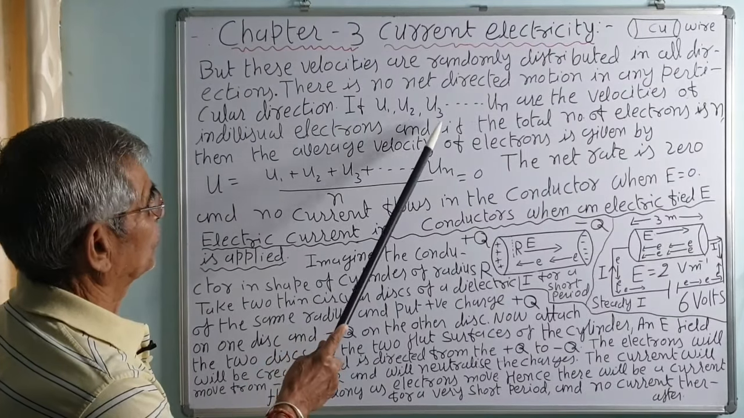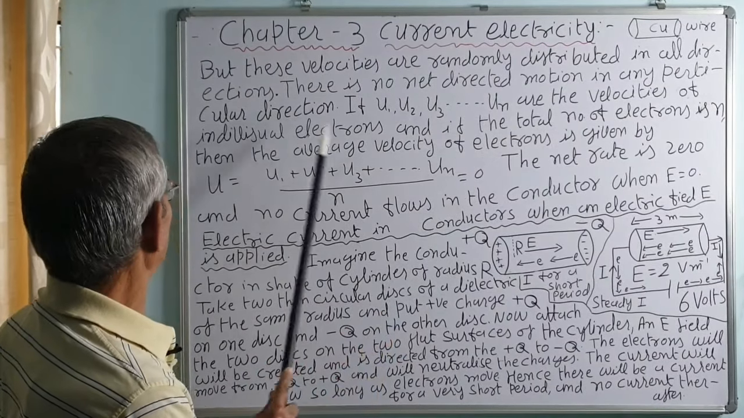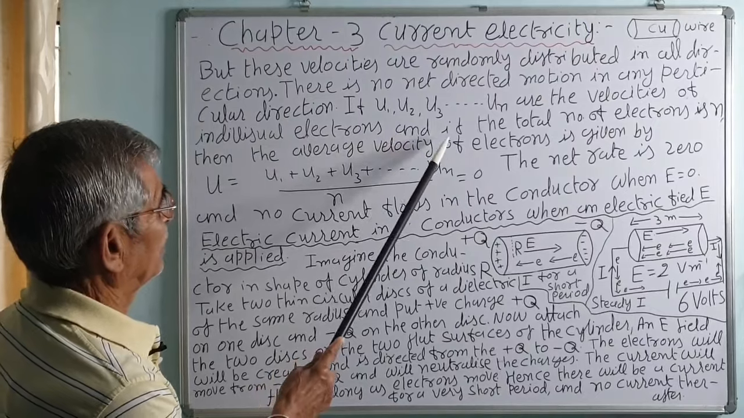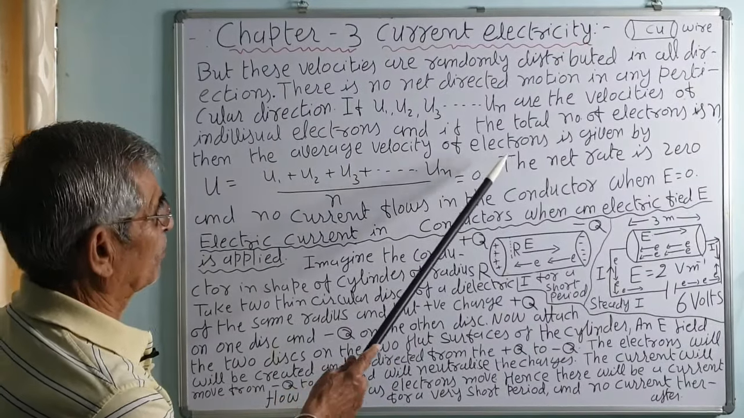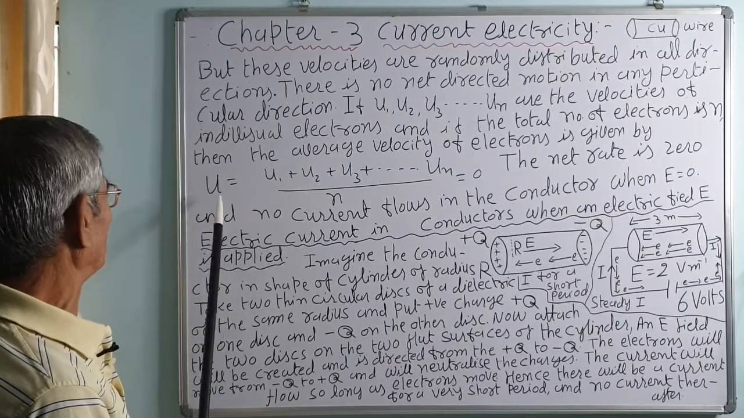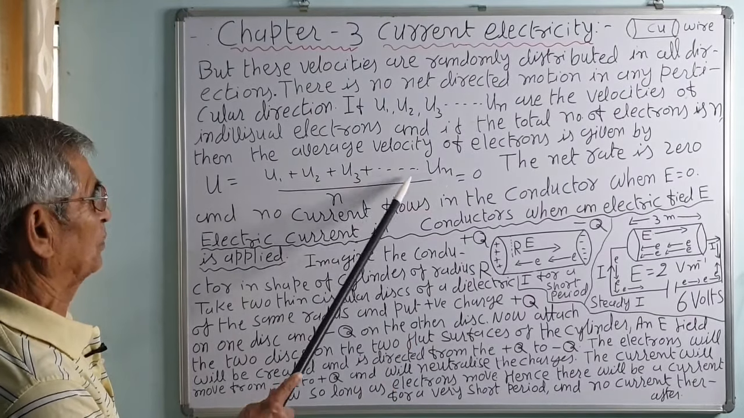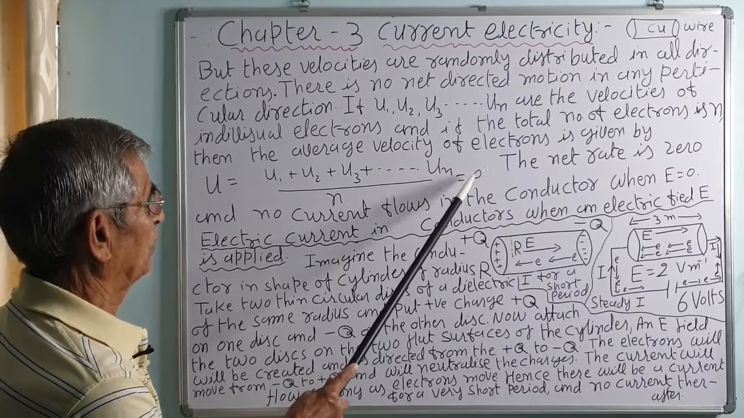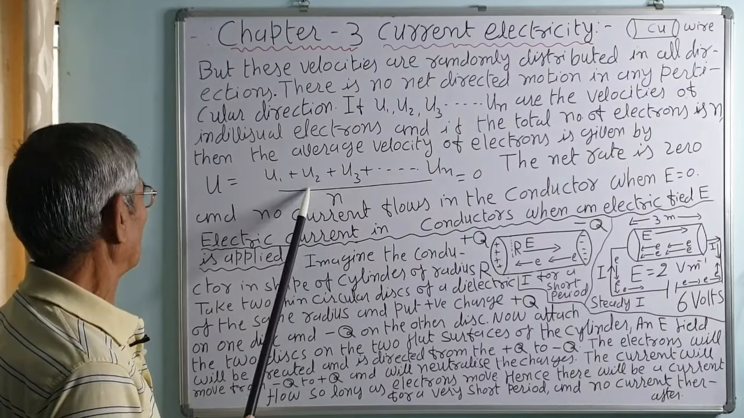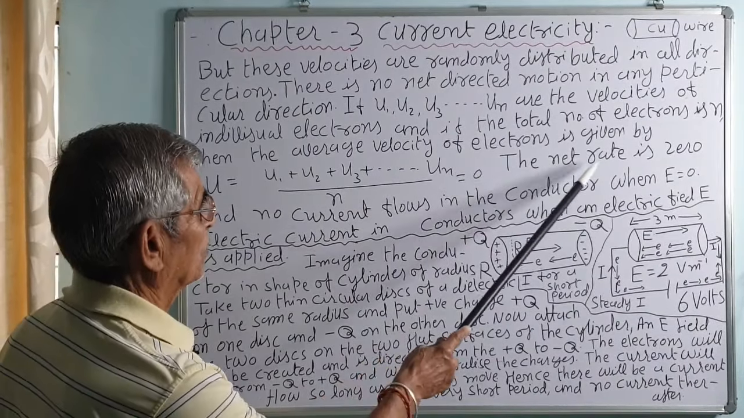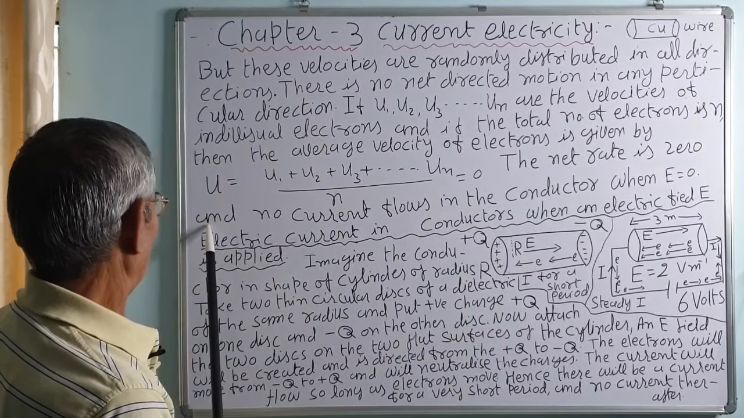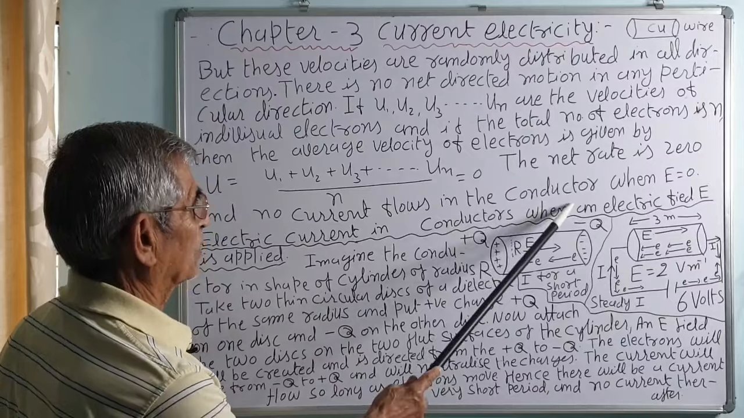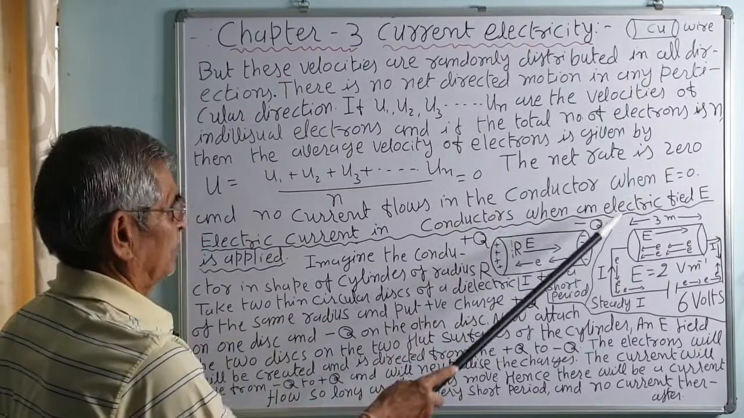If u1, u2, u3, ..., un are the velocities of individual electrons, and the total number of electrons is n, then the average velocity of electrons is given by u = (u1 + u2 + u3 + ... + un)/n. This average velocity is 0. That is, the velocity due to thermal agitation is 0. The net rate of flow of charges is also 0, and no current flows in the conductor when the electric field is 0.